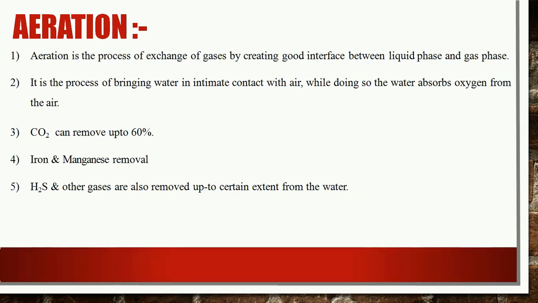Using aeration, we can remove carbon dioxide up to 60%, we can remove the iron and manganese metals, and we can also remove hydrogen sulfide and other gases up to a certain extent from the raw water which is coming into the treatment plant.